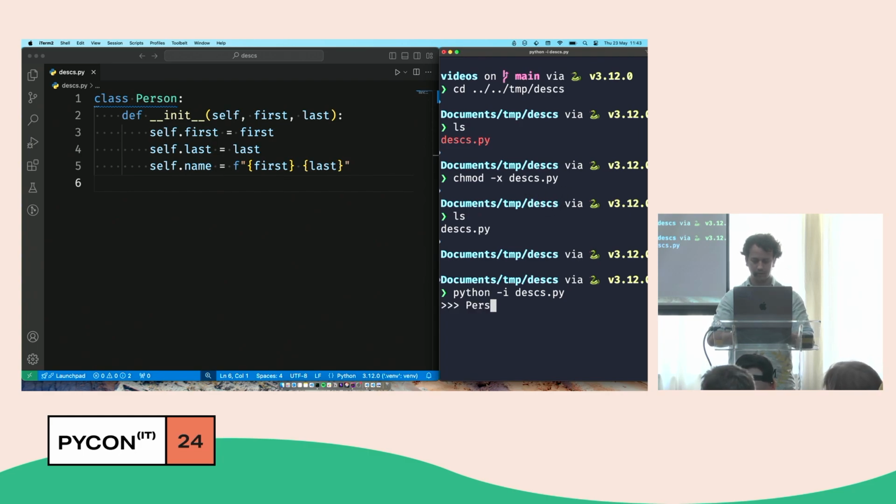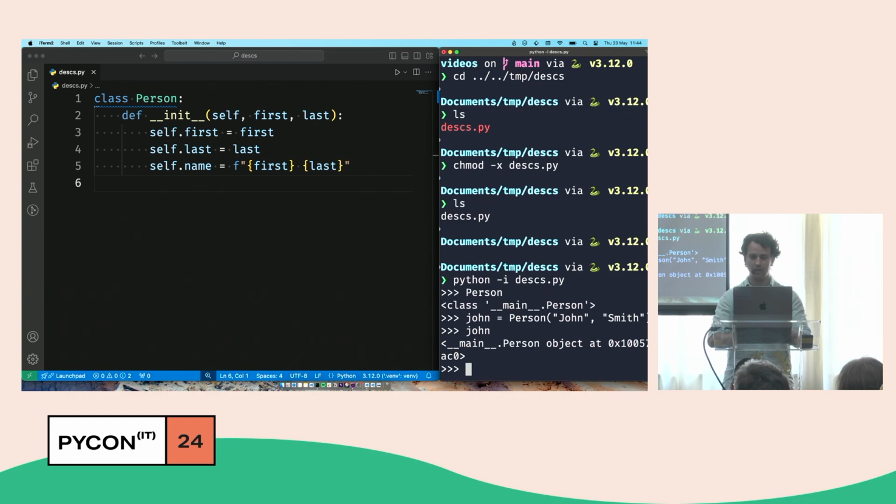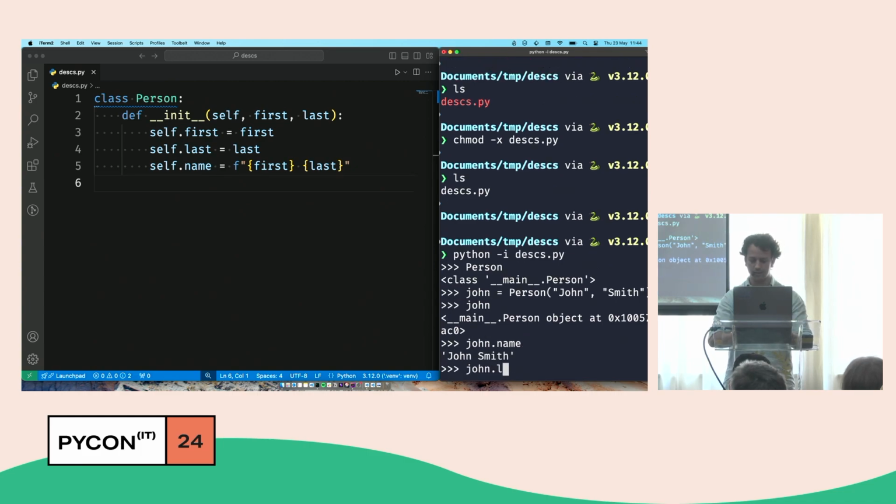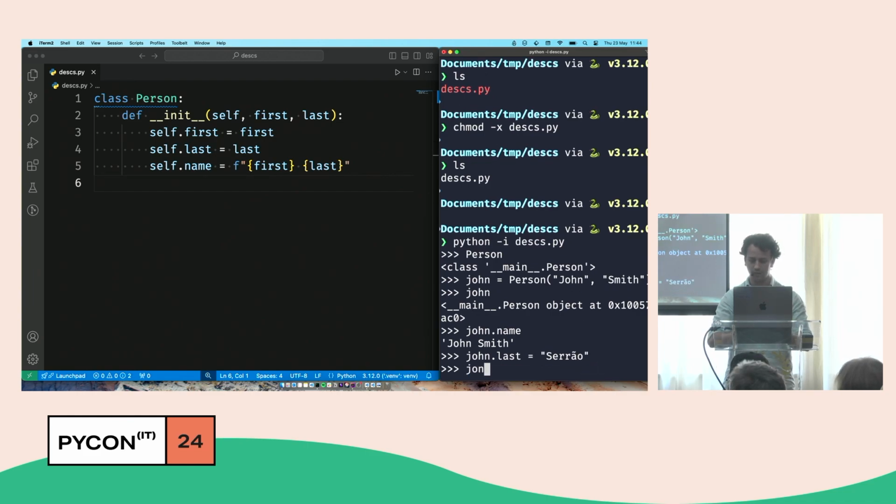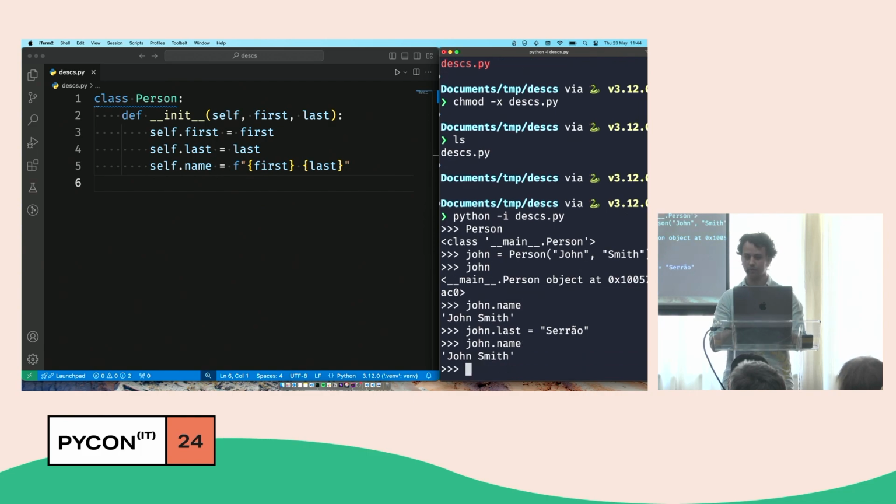And now what I have here is a class person. And I'll create a John Smith. Just a random dude. Now what's the name of John? If I press enter, what do I get? Okay, excellent. Now, let's say that John Smith is no longer Smith, but rather Serrão, which is my last name. If I type john.name, what do I get? Okay, which is wrong. This is a problem.